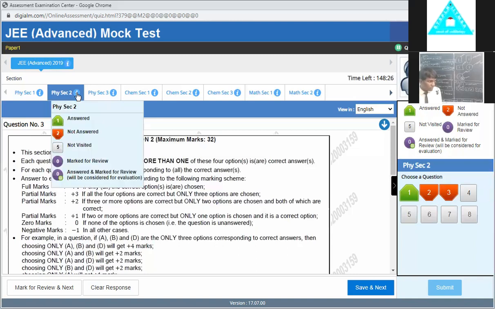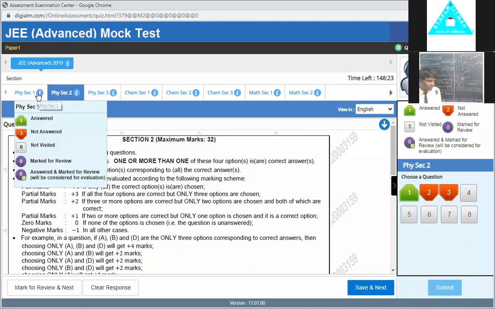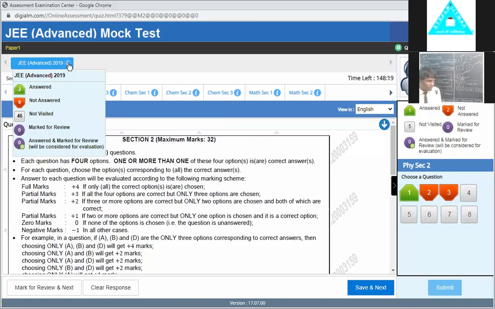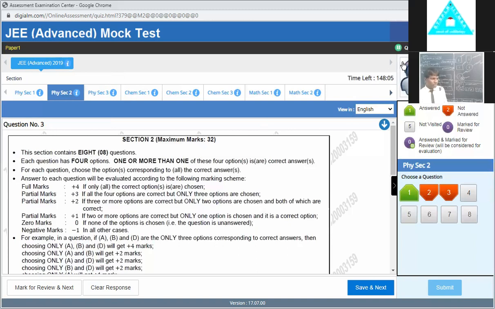Okay, so for each individual section we can see only one answer count here. But when we click here at the topmost, you get the overall. 6 questions you have not answered, 2 questions you answered, and 46 you have not seen till this time, because this is the combination of physics, chemistry, math, and all sections included here. This is the view portion, instructions I already told you.